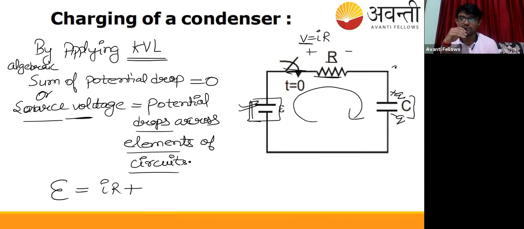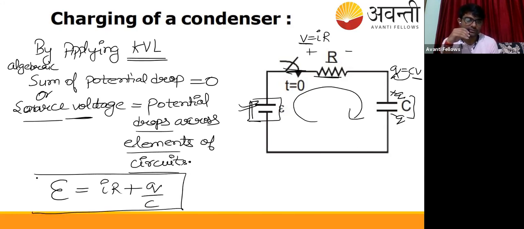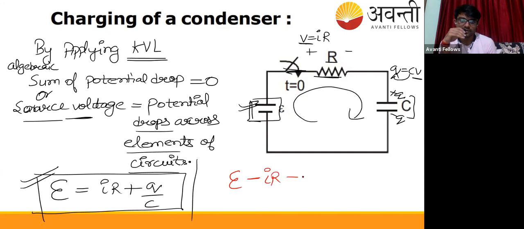We know that Q is equal to CV, so the potential difference will come out to be Q by C. So this is the simple equation. Or you can write it as E minus IR minus Q by C equals 0, which is basically the application of KVL.